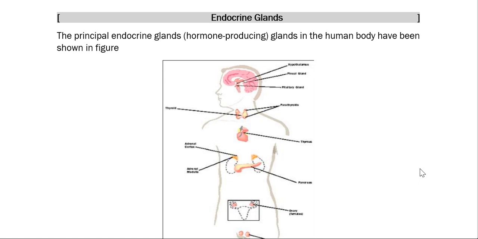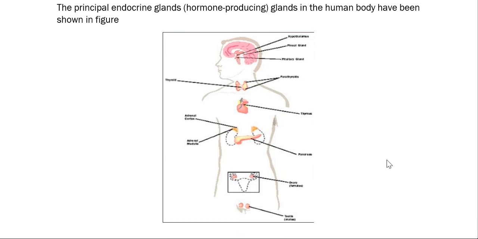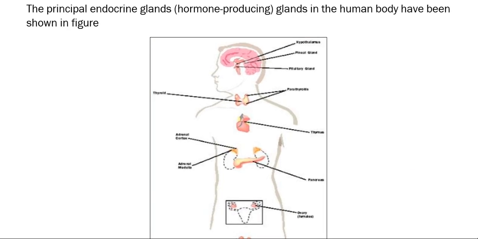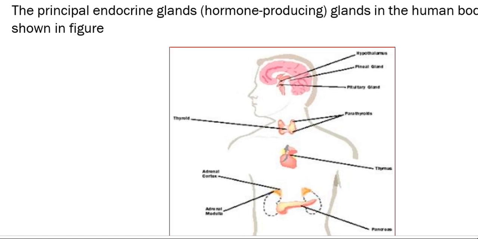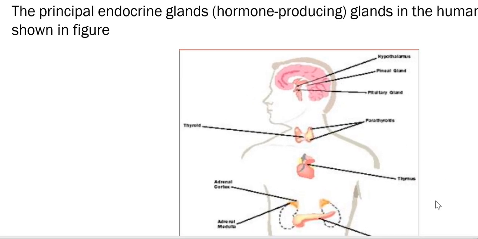The parts which mainly constitute the endocrine system are called endocrine glands. In the human body there are different kinds of endocrine glands present. Just see, I'm magnifying the image here. So you can see here that